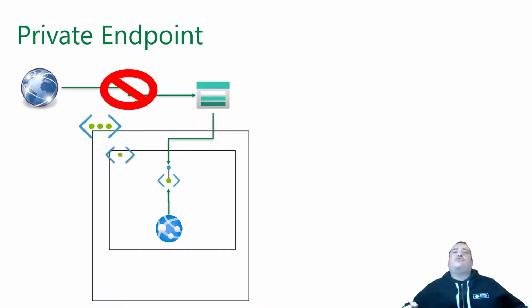But this is Azure. What does this have to do with Fabric? What's the relation between this and Fabric? Well, the relation is that now we can create a private endpoint for Azure objects inside Fabric. Why would we want that? Simple. Because these objects, like the storage account or an Azure SQL, hold data that we want to ingest inside our lakehouse or data warehouse. So we want to access this data.